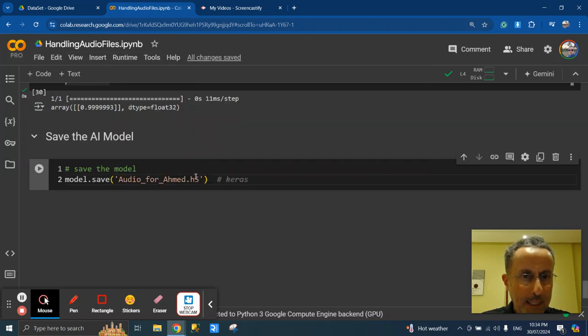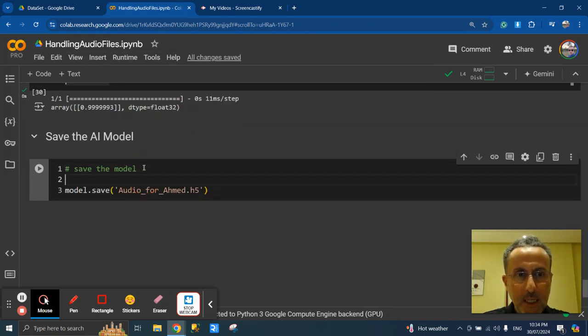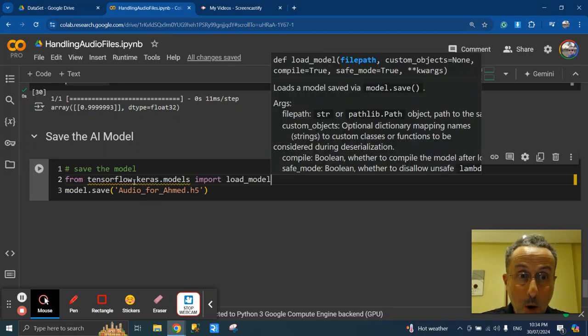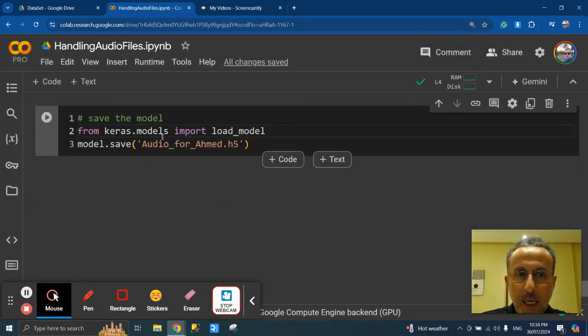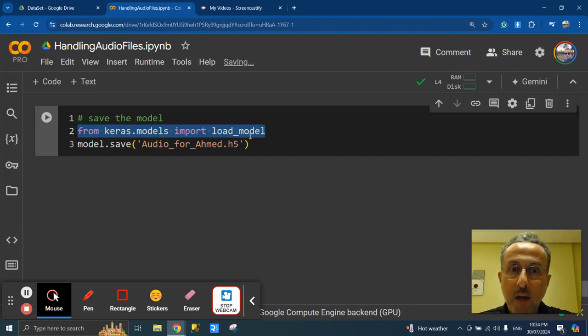But actually, we need a library from TensorFlow.keras.models. No need for TensorFlow, I think keras.models will be enough. Yeah, so thank you, Keras. This is actually the library which is in charge and can help you to save your model.